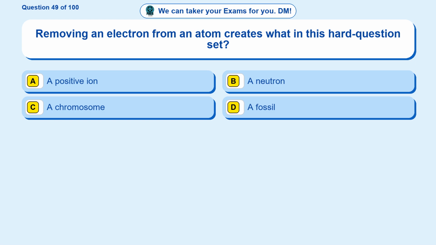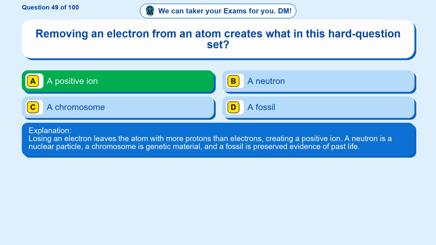Question 49. Removing an electron from an atom creates what in this hard question set? Option A. A positive ion. Option B. A neutron. Option C. A chromosome. Option D. A fossil. The correct answer is option A. A positive ion. Losing an electron leaves the atom with more protons than electrons, creating a positive ion. A neutron is a nuclear particle, a chromosome is genetic material, and a fossil is preserved evidence of past life.